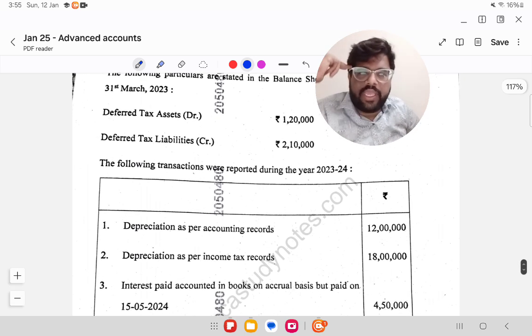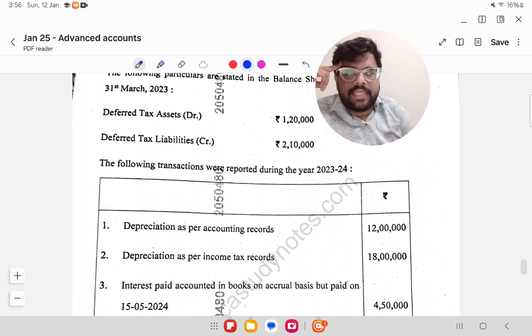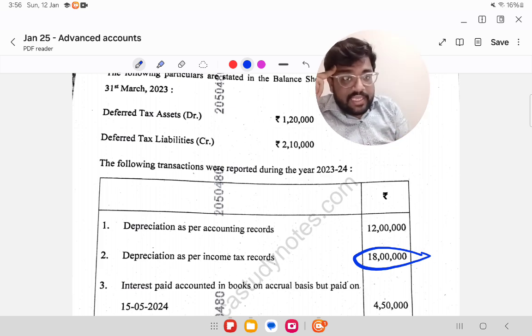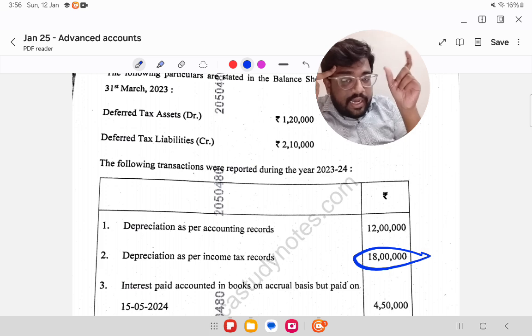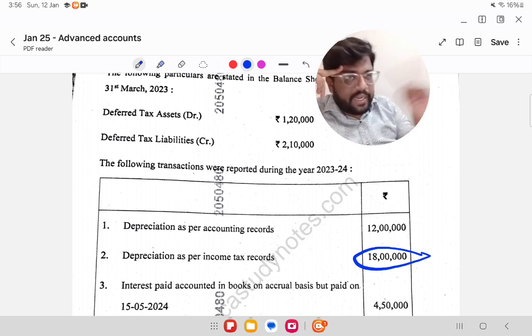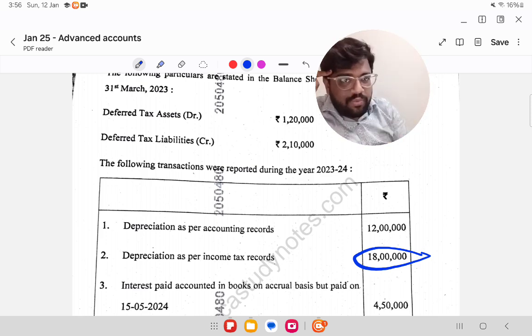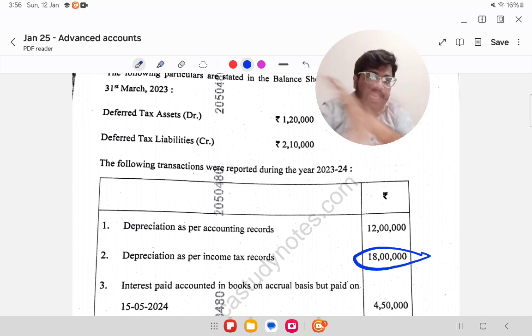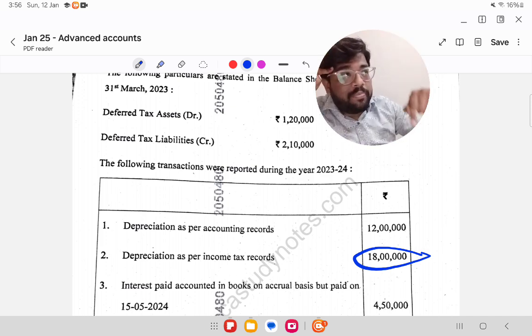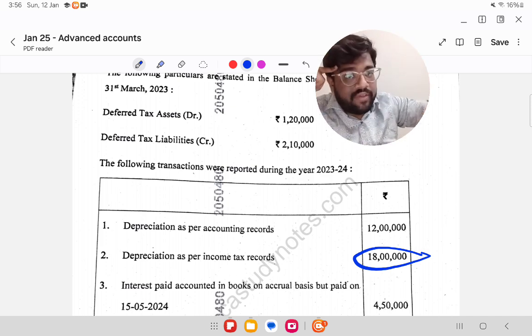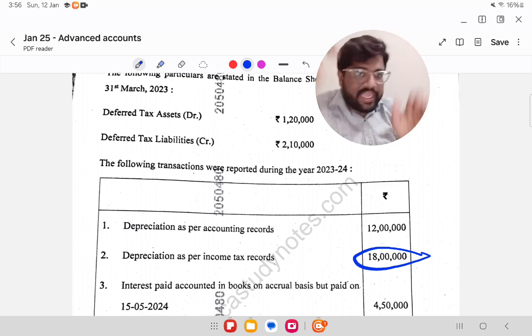Depreciation as per accounting records 12 lakhs, depreciation as per income tax records 18 lakhs. What is happening? In income tax records, 6 lakh depreciation is higher. If depreciation is higher, income will be lower as per income tax. If income is lower, income tax also will be lower. That means they are demanding only less tax now, which means they will be demanding more tax in the future when the reversal happens. So since they are going to be asking for more in the future, we need to create a liability now and keep it ready, right?